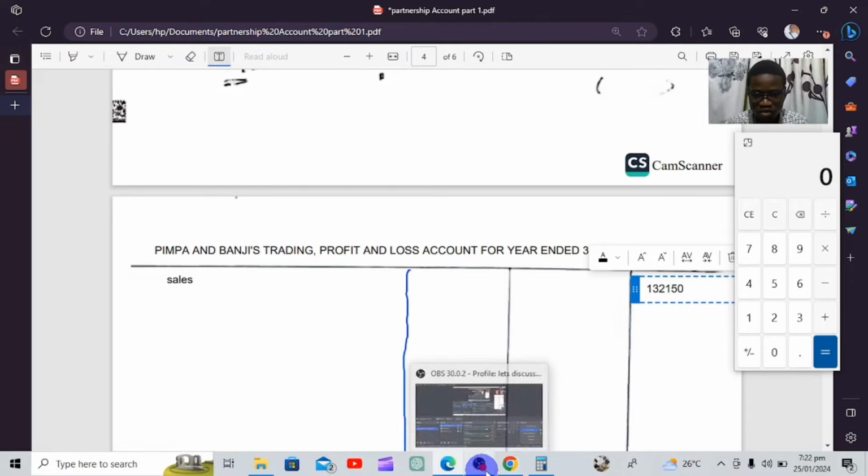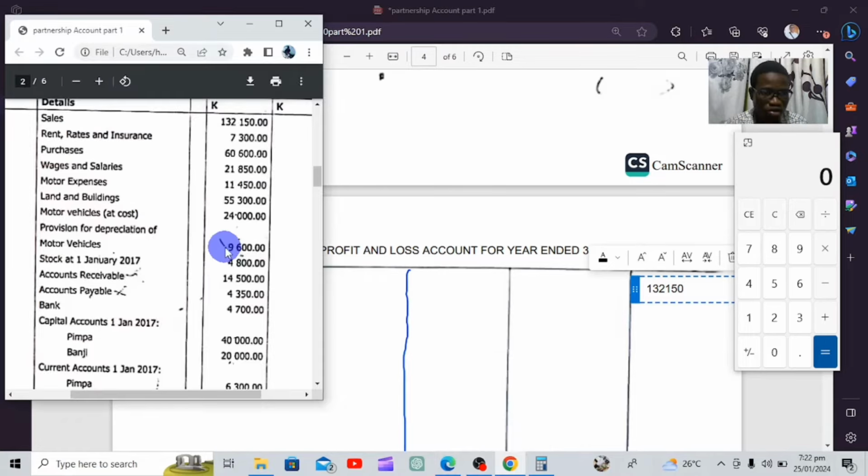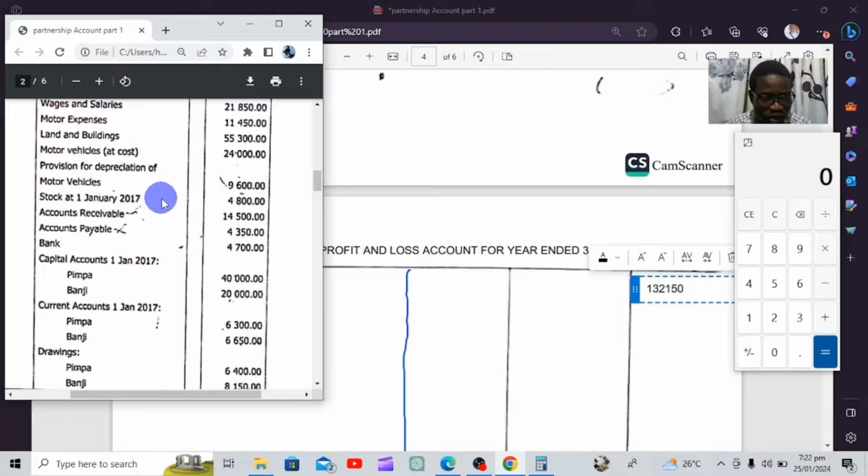Then after sales, what do we enter? After sales, we enter our opening stock, opening inventory. Our opening stock, stock at 1st January 2017, was valued at 4,800.